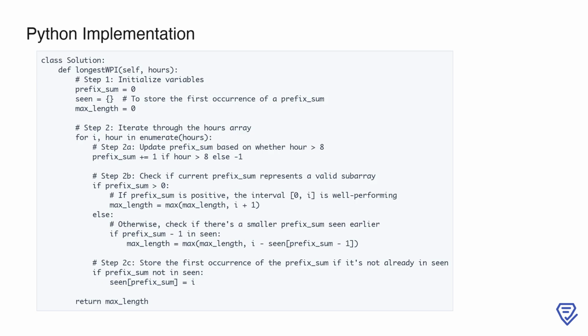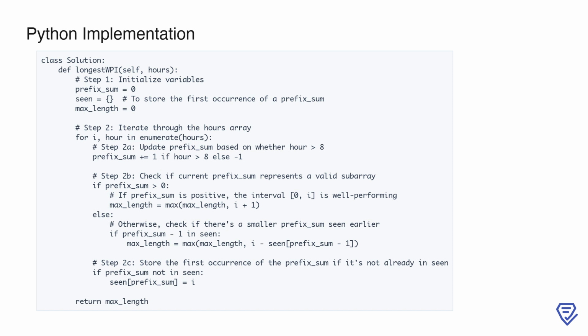This solution efficiently computes the longest well-performing interval by leveraging a prefix sum approach and a hash map. Here's how it works. 1. Initialization. prefix_sum keeps track of the cumulative score for the hours worked so far. A day with hours > 8 contributes +1, while hours <= 8 contributes -1. seen stores the first occurrence of each prefix_sum. This helps efficiently determine the length of a valid subarray. max_length is initialized to 0 and will store the length of the longest well-performing interval.